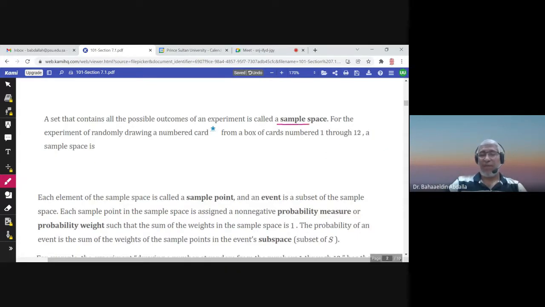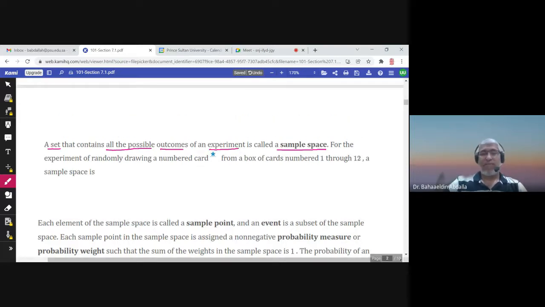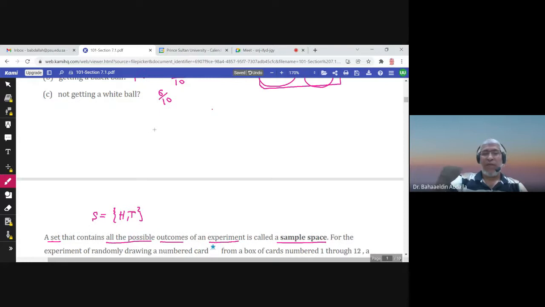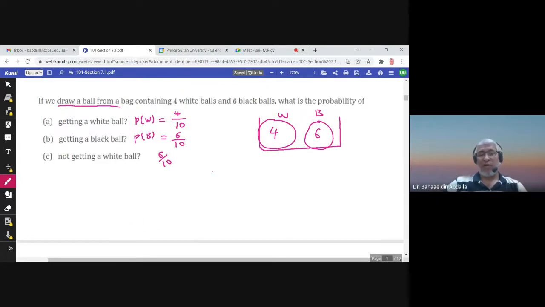Now what is the sample space? It is a set of all possible outcomes of the experiment. So when we toss a coin, the sample space would consist of the set of head and tail. These are the two possible outcomes. In this example, when we draw a ball from this bag and see the color of this ball, we have two outcomes, either white or black.